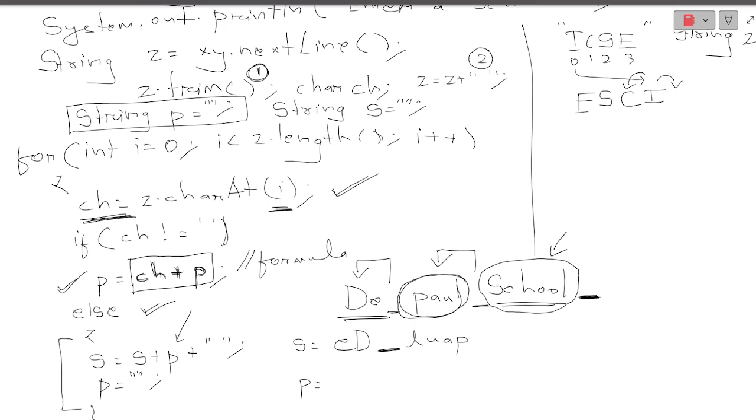So what happened? As my if will be true, quickly this particular word will be reversed. Then if a space comes, this will be concatenated with my S. Did you get what I'm saying? Then again my P will be null. Did you get what's the value of giving space?